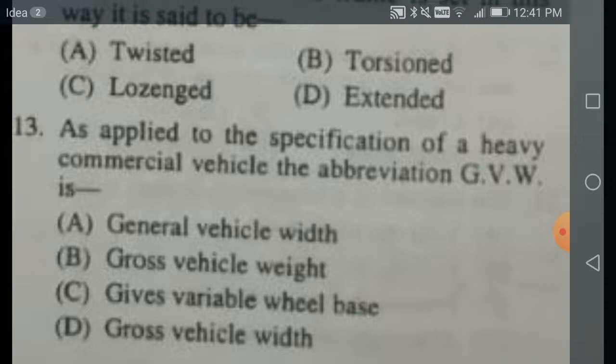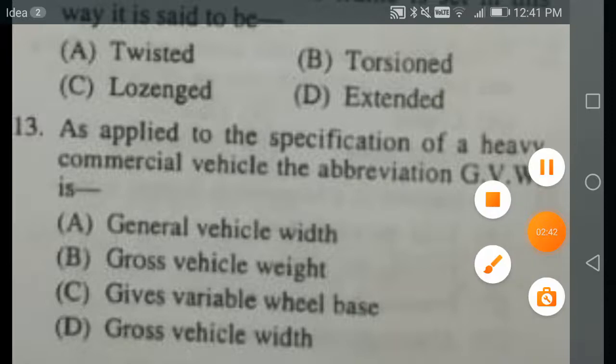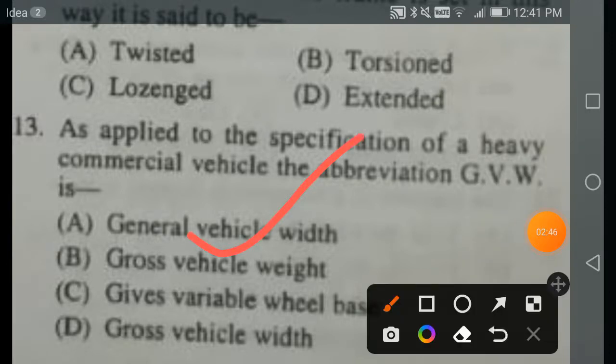So the correct answer is neither general vehicle width nor variable wheelbase nor gross vehicle width. No, it is gross vehicle weight. It has something to do with the weight of the vehicle. That is your gross vehicle weight.